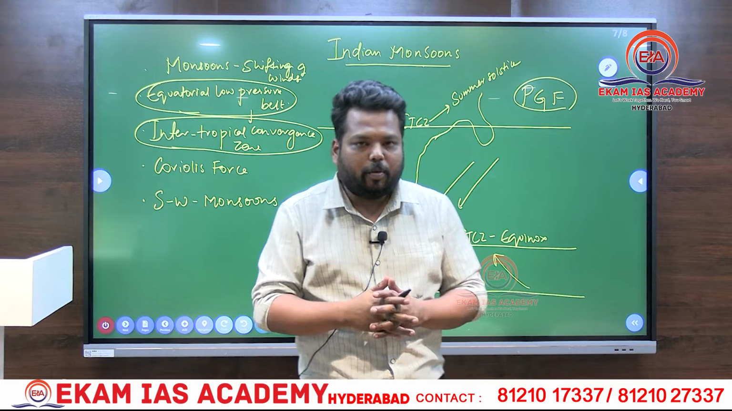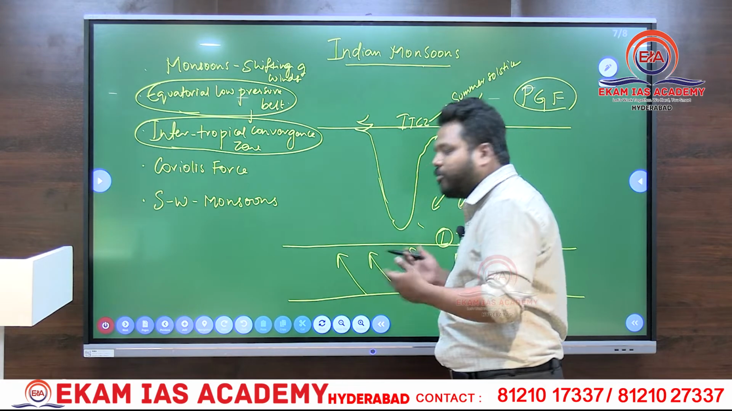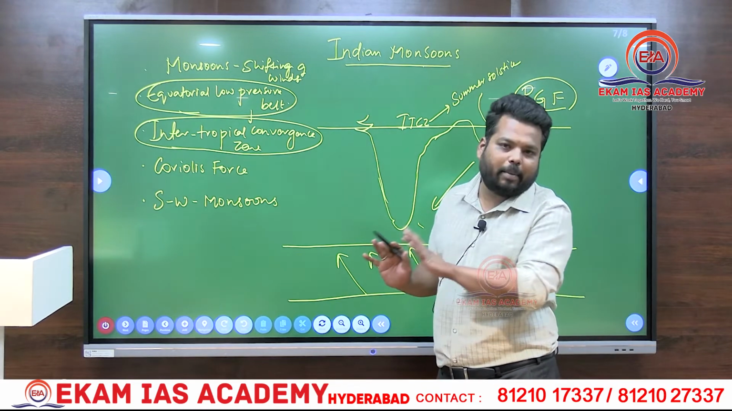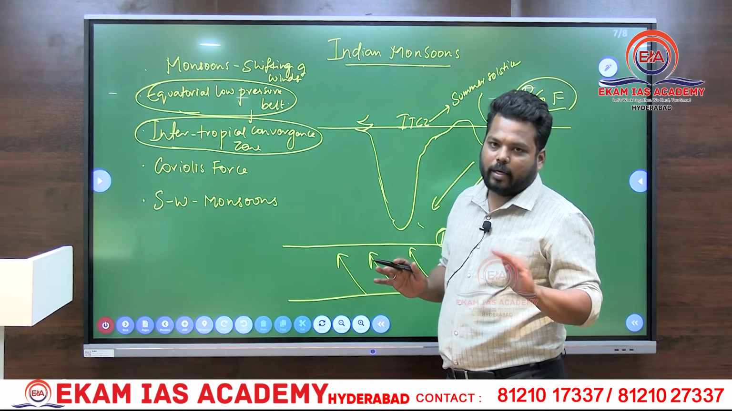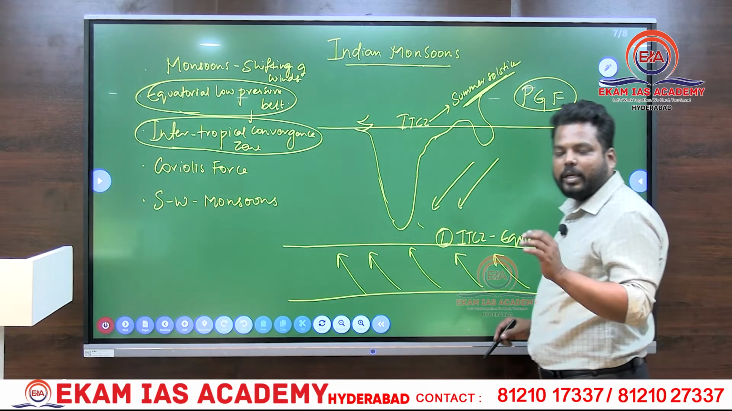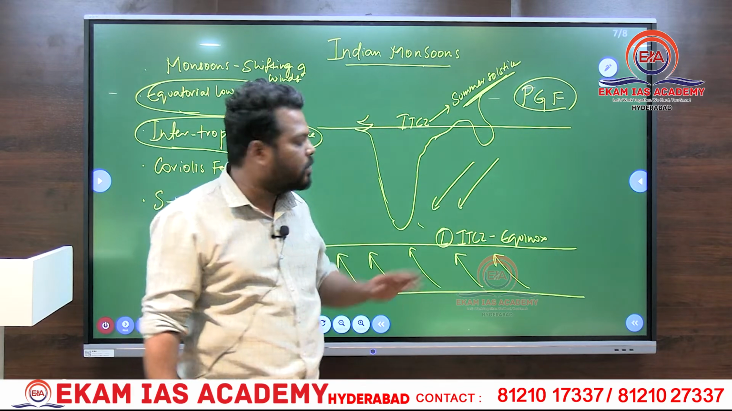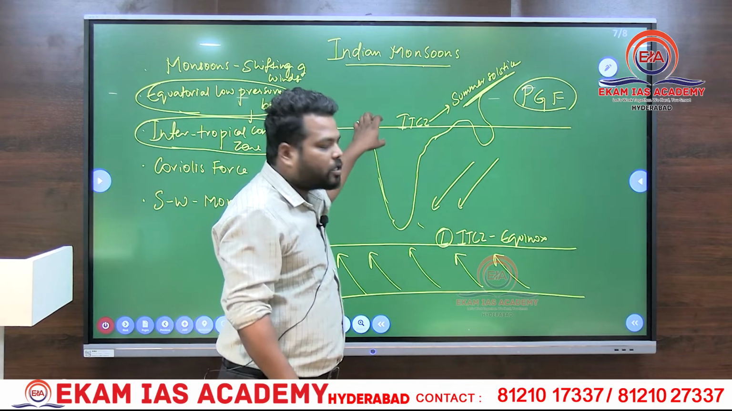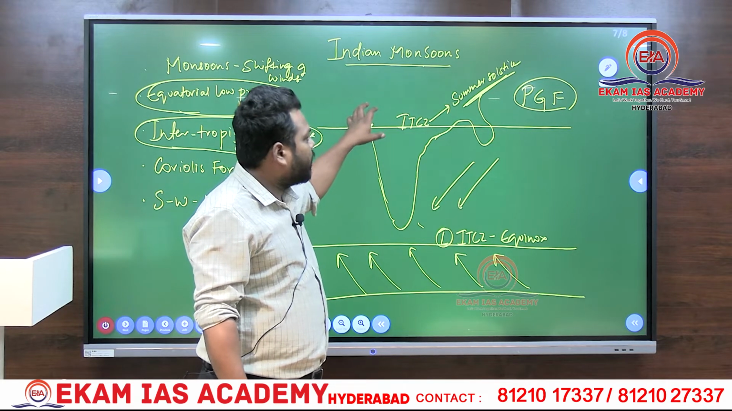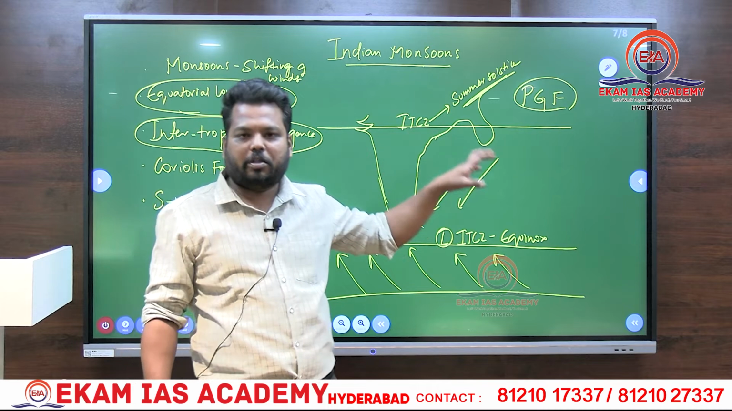Why is this equatorial low pressure belt considered an Intertropical Convergence Zone? As I have mentioned, the equatorial low pressure belt is on the equator for maximum time of a year, not the entire year. During certain instances like summer solstice or winter solstice, what do you mean by summer solstice? When the sun's insolation falls directly on the Tropic of Cancer, that phenomenon is called summer solstice. These are generally basics of geography which we have.